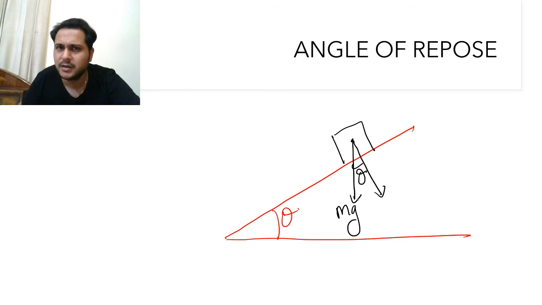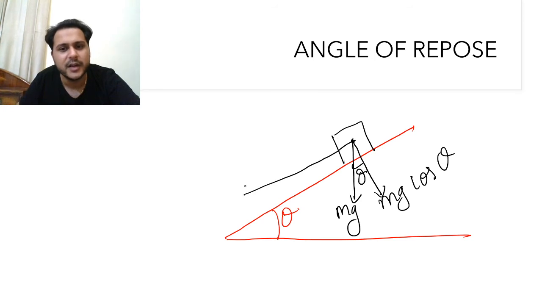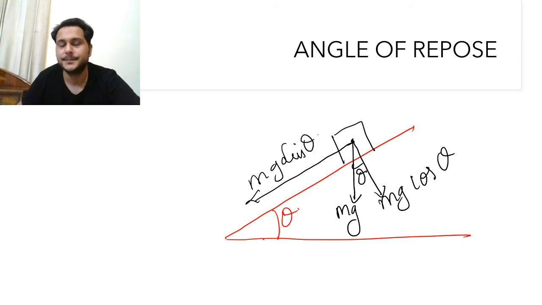If not, watch the video on resolution of forces. Now the component of the force which is just adjacent to the theta is known as mg cos theta. And the force which is perpendicular to it is known as mg sine theta.